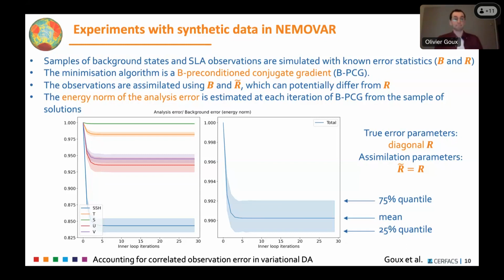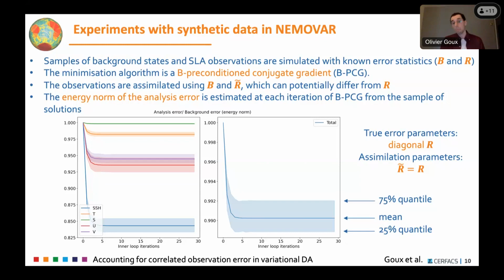So we can see that, first of all, we assimilate only SLA data in this small experiment. So the SSH is the variable that is the most improved. And there is a very low balance with salinity, for example, which is not improved by much, temperature little, and the velocity is actually slightly improved.